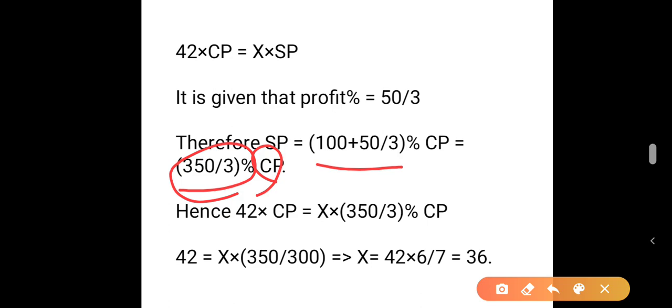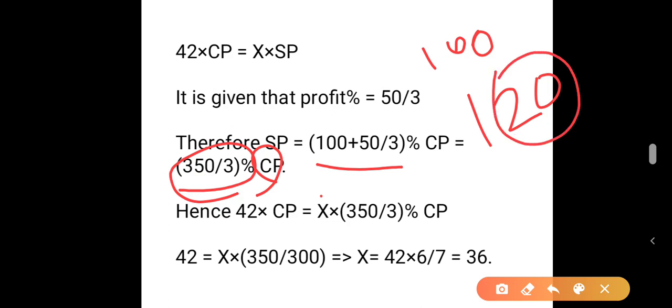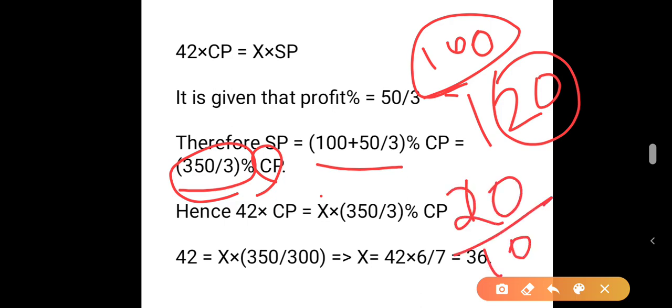Got it? See how we are calculating the profit. That is, if I have a product worth 100 rupees and I am selling it for 120, then I get 20 profit out of the cost price 100. Therefore 20 by 100 into 100, which is 20, is my profit percentage.